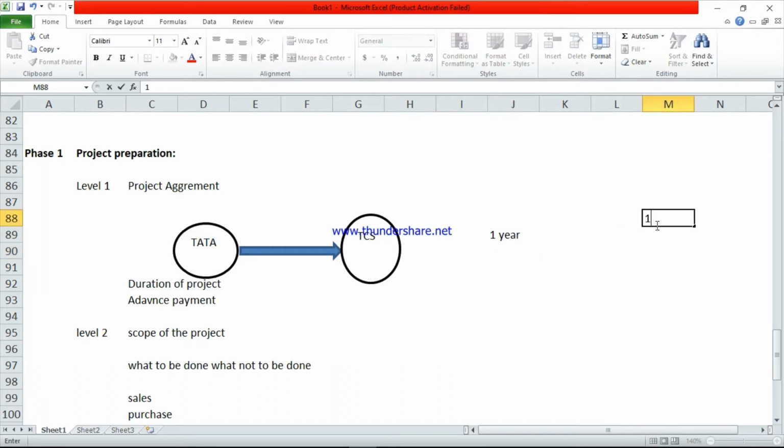Suppose they accepted to implement the SAP for 7 lakhs dollars. If they failed to implement the project on time, TCS has to pay the penalty. So around 50,000 they can reduce from the money. So duration of the project means, if TCS accepted for 1 year, within 1 year they have to complete the project. If not, Tata Group company can deduct the money. So this is related to the level 1 project agreement.